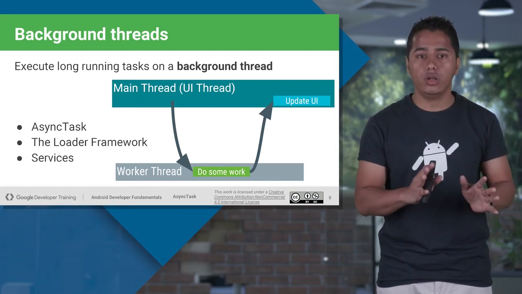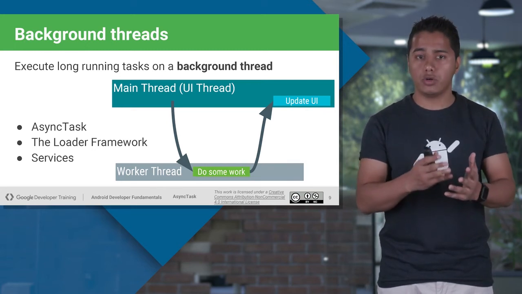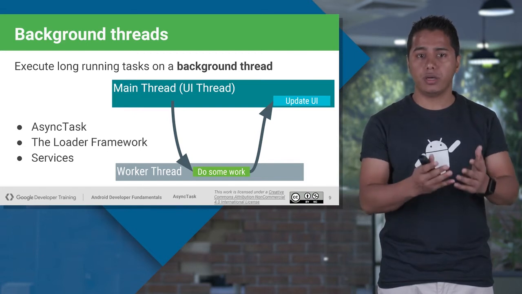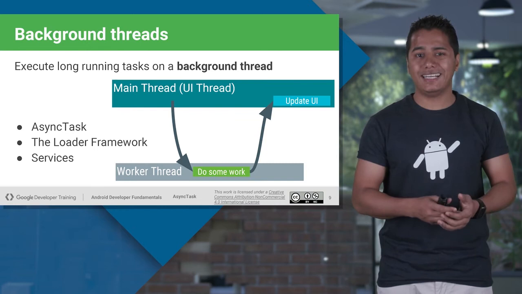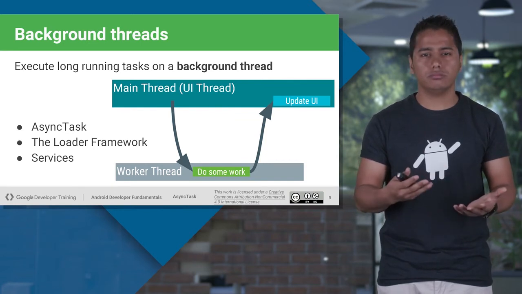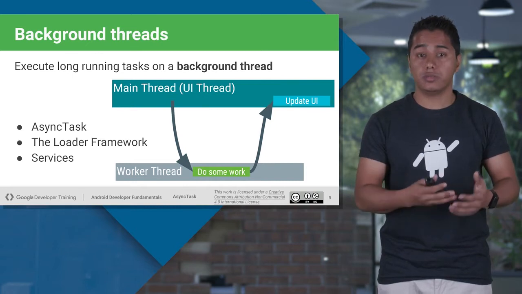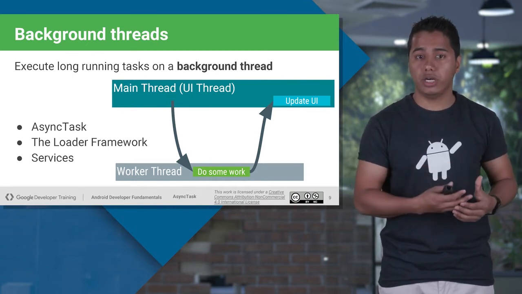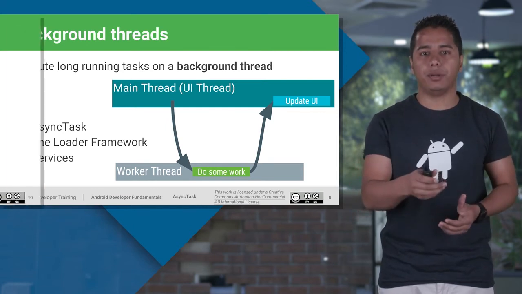In the same way, loader framework also works, and in the same way, services also works. We'll talk about services in our coming session, but just know that every time you see there is a long running process and it is being carried out, it is not being carried out in the main thread, but it is being carried out in the background thread. That thread is known as worker thread, to provide the smooth updation of your application.